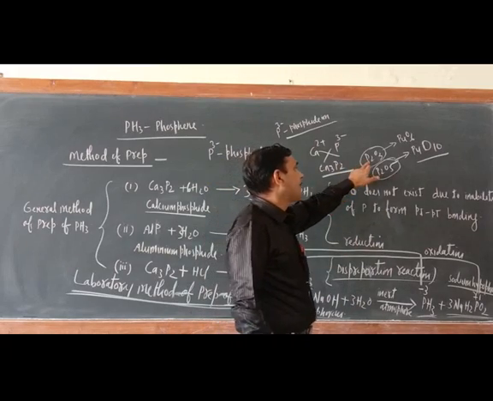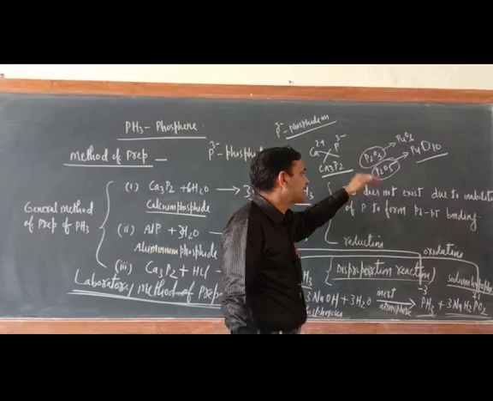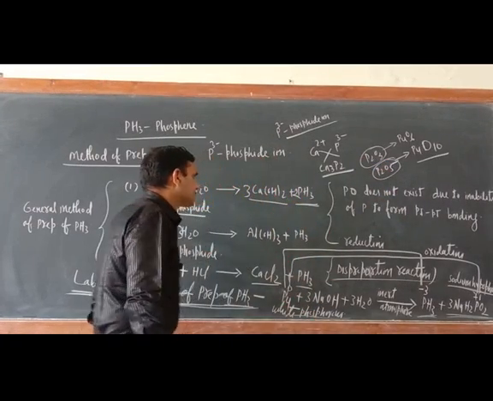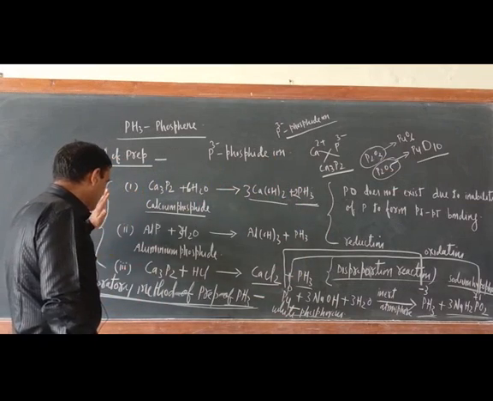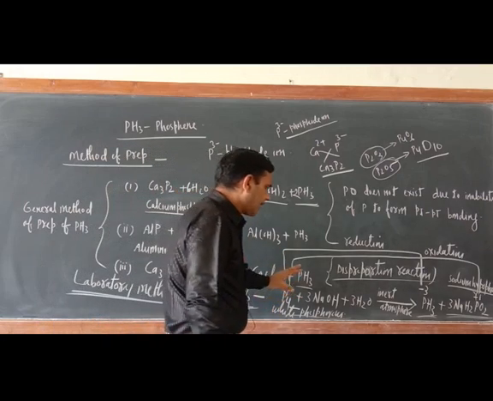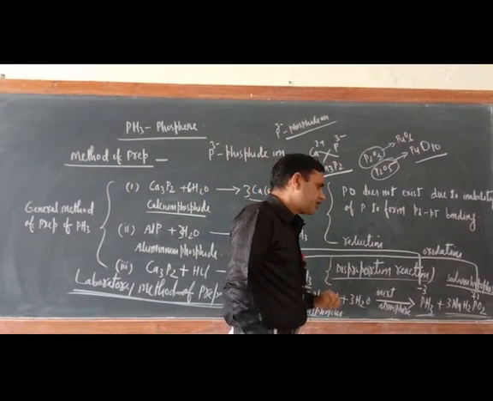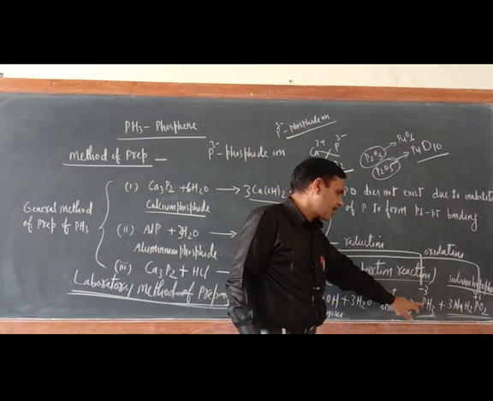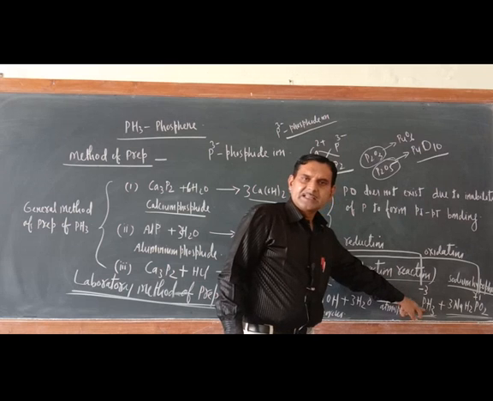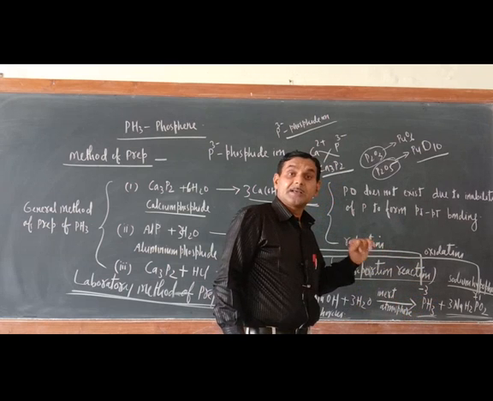The dimeric form of P2O3 is P4O6 and the dimeric form of P2O5 is P4O10. So this is all about the laboratory method and general method. There are so many things about the laboratory method. What are those things? Just try to understand. Whatever PH3 is formed in the laboratory method here is not pure, that is impure.